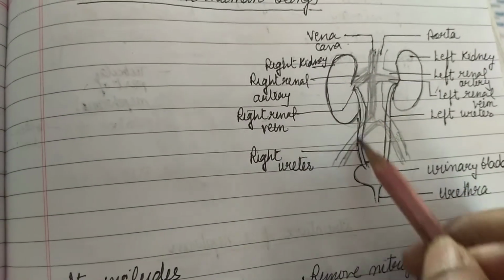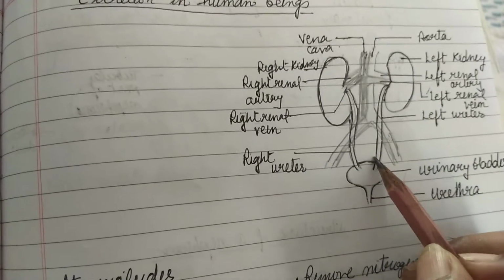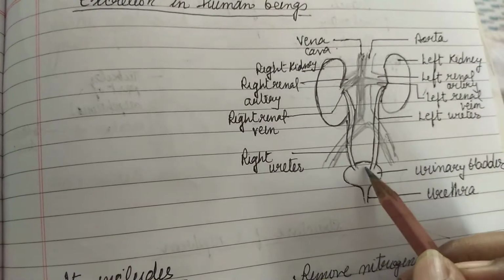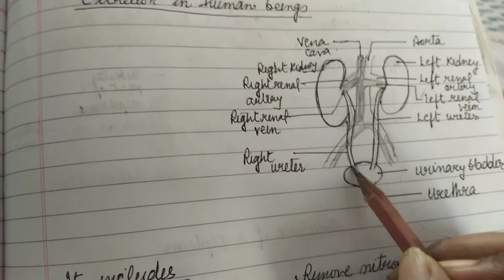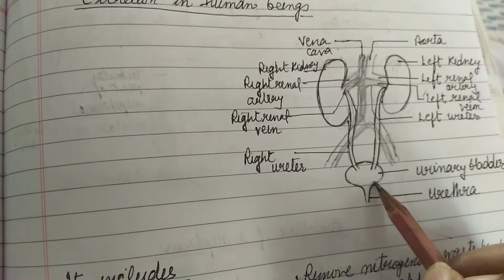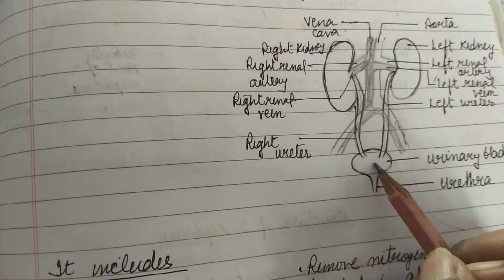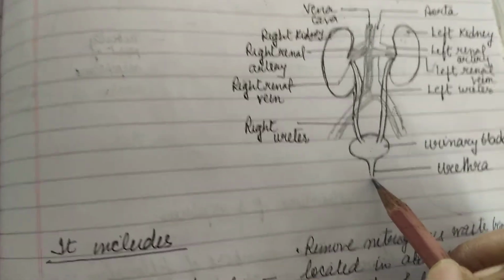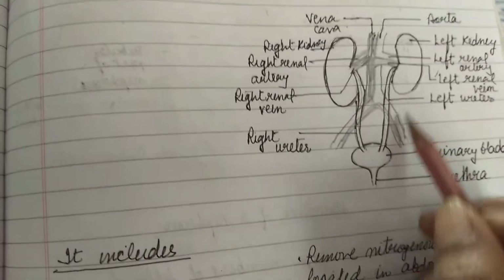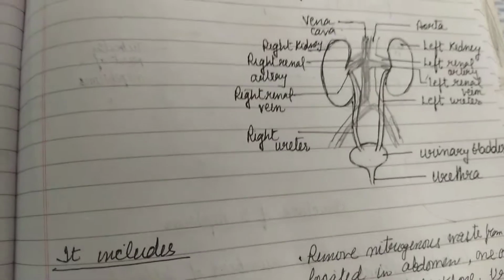This is the right ureter and this is the left ureter. Both ureters enter into the urinary bladder. The urinary bladder stores urine till the time it is removed out through the urethra. So this is the complete excretory system of humans.